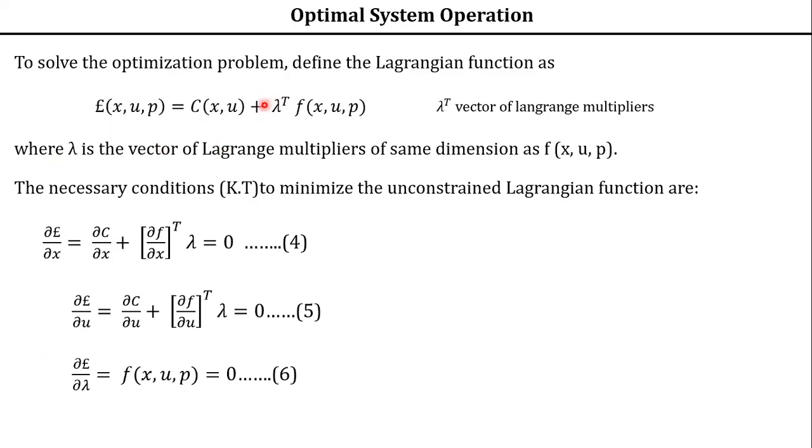Unconstrained Lagrangian function. First we have taken a constrained optimization problem, isn't it? What is the only one constraint we have considered? Only the equality constraint. Please remember, now we are treating only the equality constraint, f of x comma u comma p is equal to 0. We have not yet considered inequality constraints. We are going to treat these inequality constraints later. Okay, 4, 5, 6, please remember these equations.